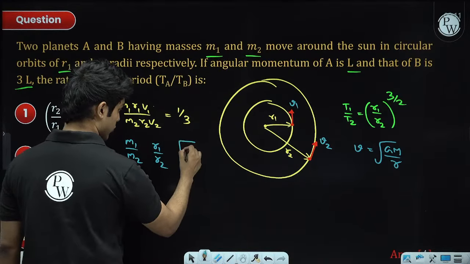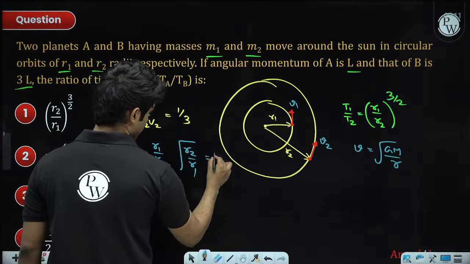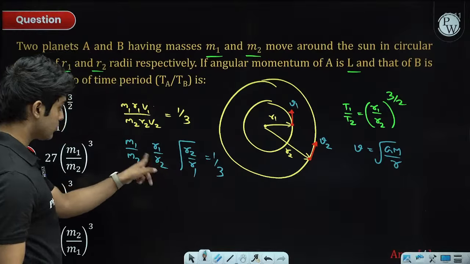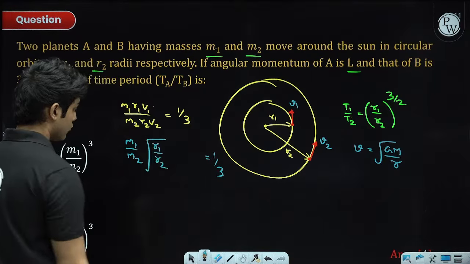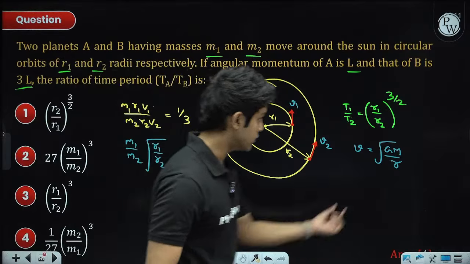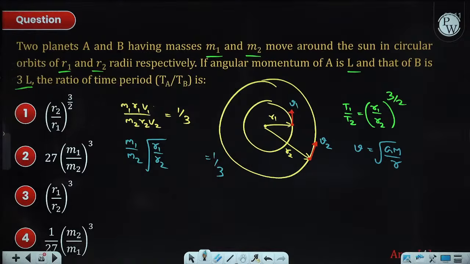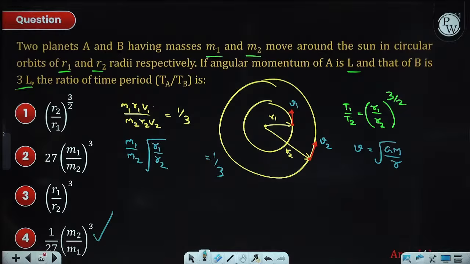Including the masses, m1 by m2 times r1 by r2 should equal 1 by 3. From here you can get r1 by r2 and put it over here. That will give you the answer. The answer will be option 4, 1 by 27 times m2 by m1 the whole cube.